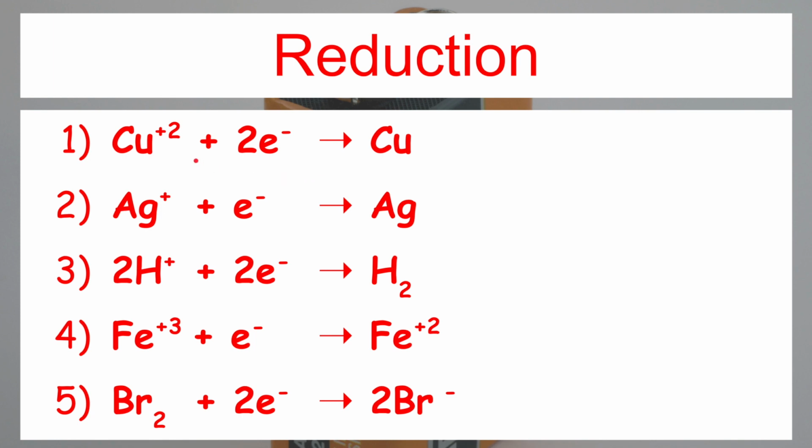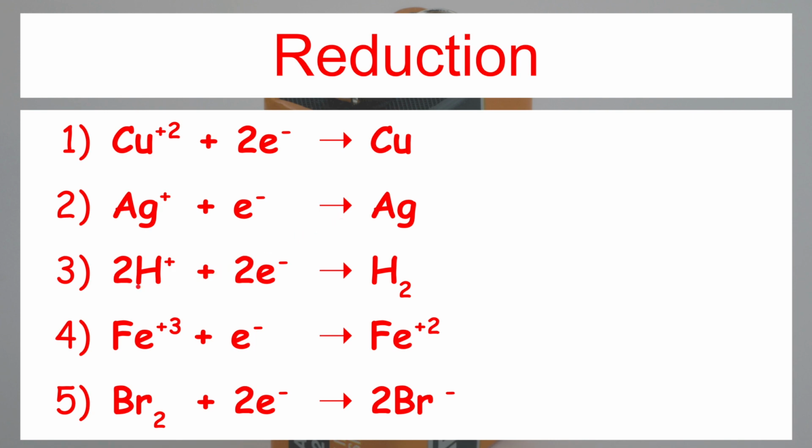And what happens to the oxidation number? The oxidation number of the Cu plus 2 ion is plus 2, and it becomes 0 by gaining 2 electrons. Plus 2 is converted into 0, that is, there is a decrease in the oxidation number. So decrease in the oxidation number is reduction, or according to the electronic concept, gaining of electrons is reduction. See here, again this reaction, Ag plus ion is there, 1 electron is less. This 1 electron is taken by the Ag plus ion, so it is converted into Ag atom. So Ag plus ion is reduced to Ag atom.